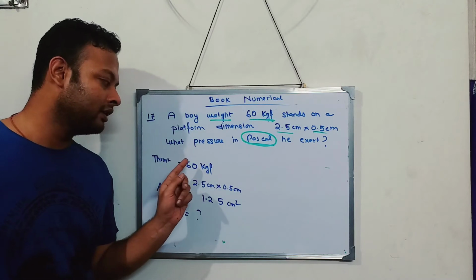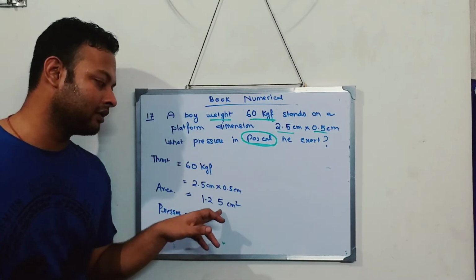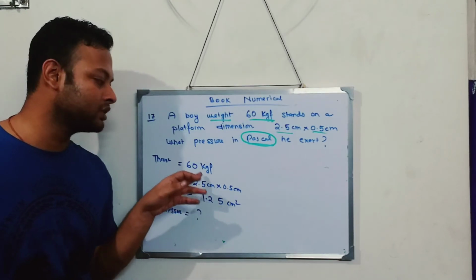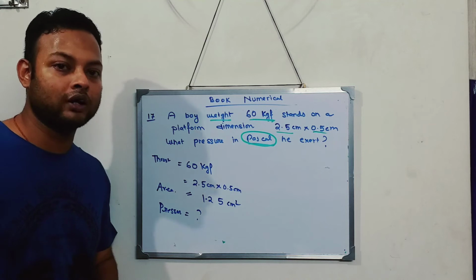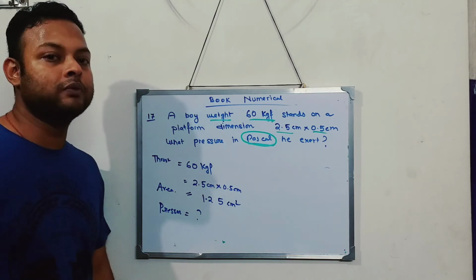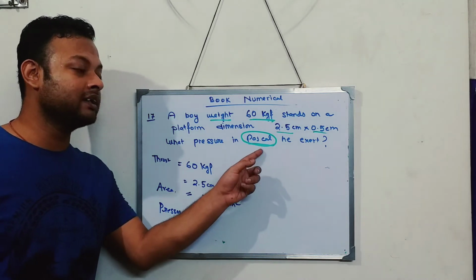You just put 60 by 1.25 and get the answer. The answer will be in kgf per centimeter square. That was possible.